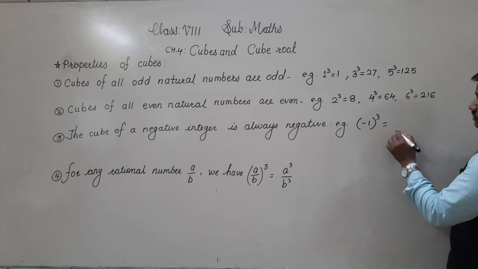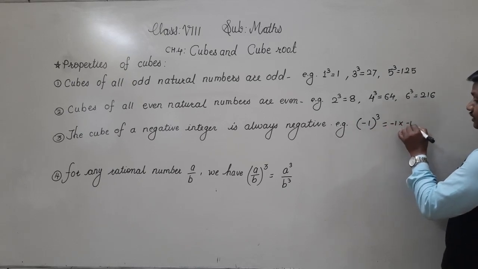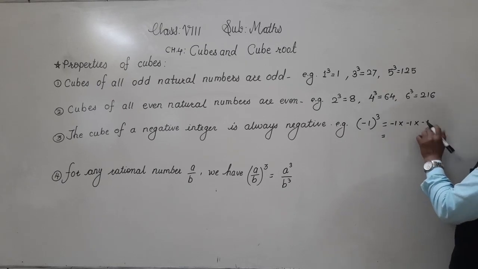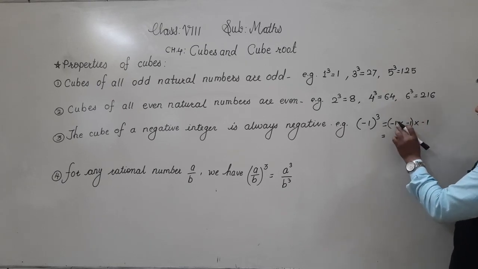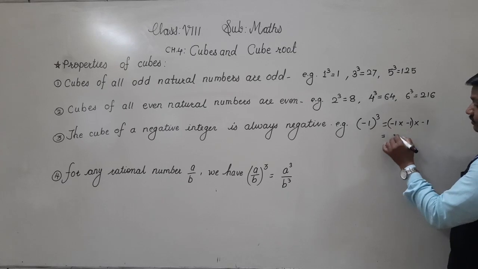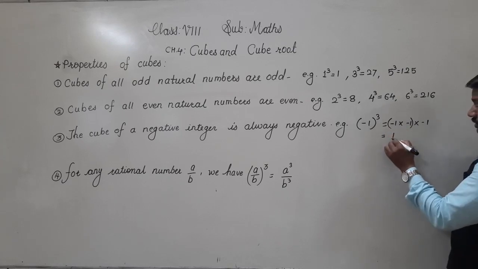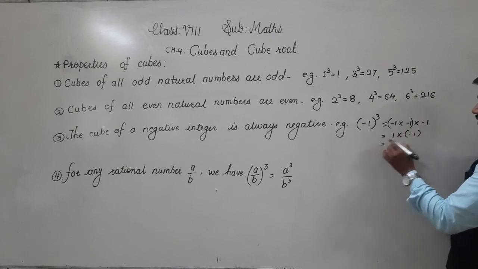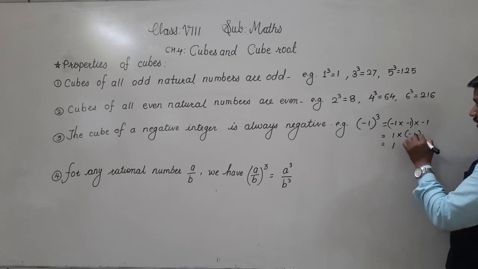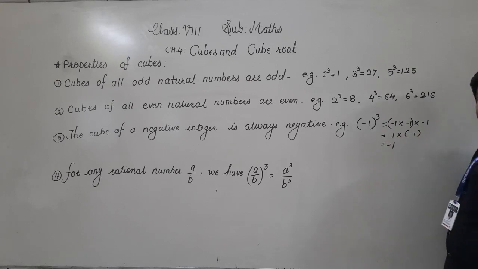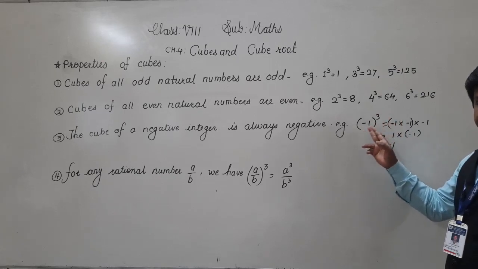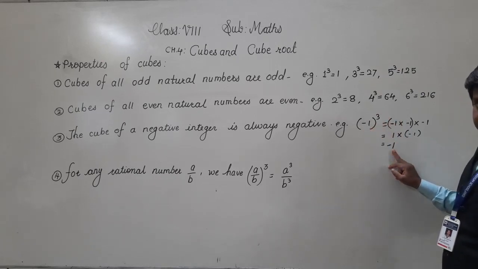Why? See, the cube of minus 1 is minus 1 into minus 1 into minus 1. So how will we multiply this? First we will multiply the first two. 1 ones are 1 and minus minus is plus. So here this multiplication will give positive, into minus 1. So 1 into 1 is 1, and plus into minus is minus. Correct? So finally the cube of negative 1 is minus 1.